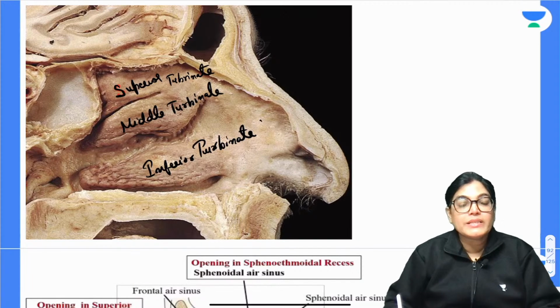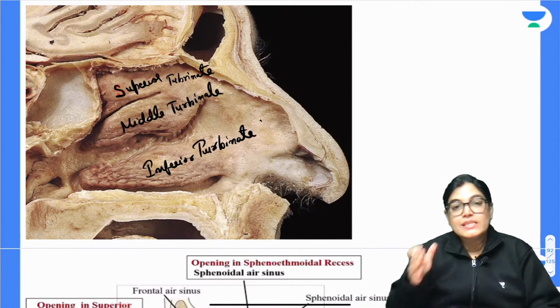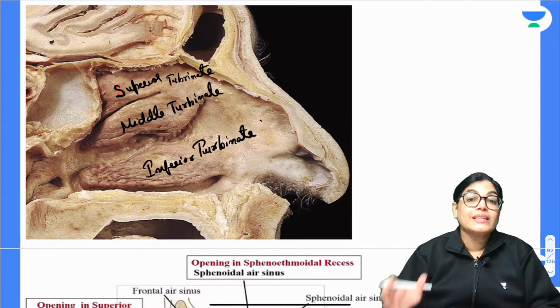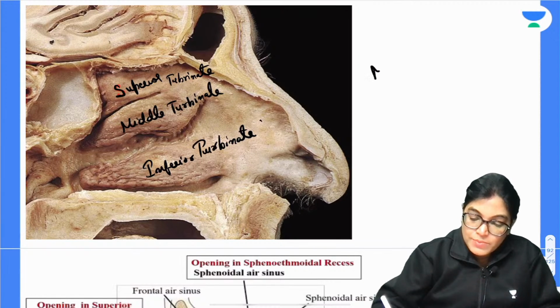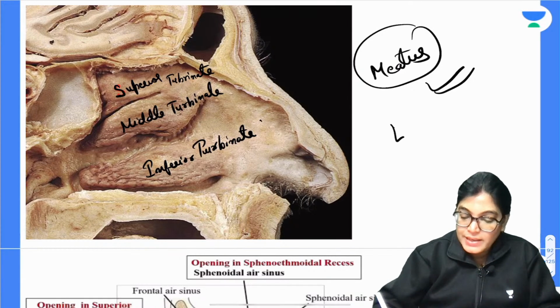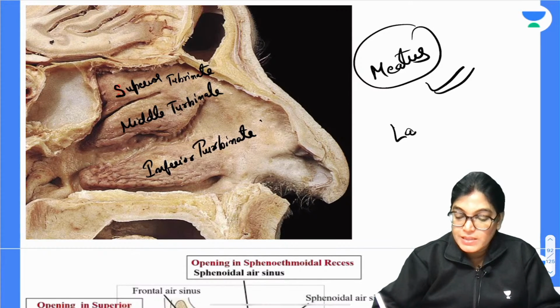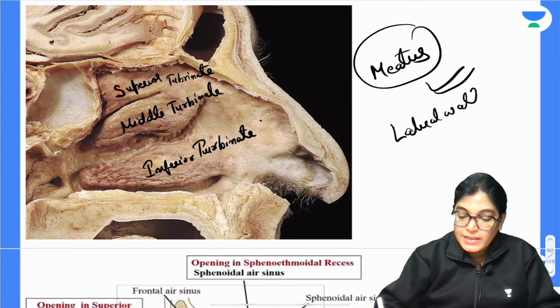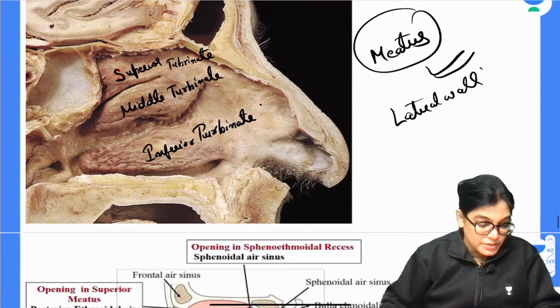Okay, the 3 turbinates have been seen, and the spaces residing below these turbinates are the respective meatus. So it is important that you know all the openings in the meatus, superior, inferior and middle, in the lateral wall of the nose. There is a schematic diagram to make you understand.